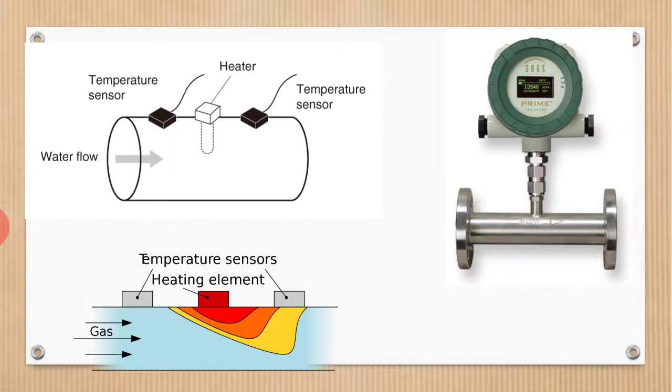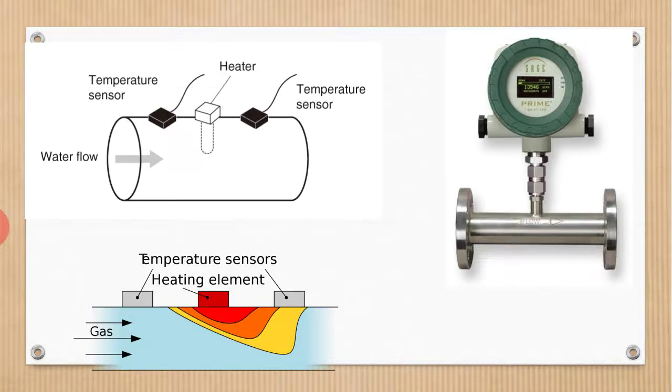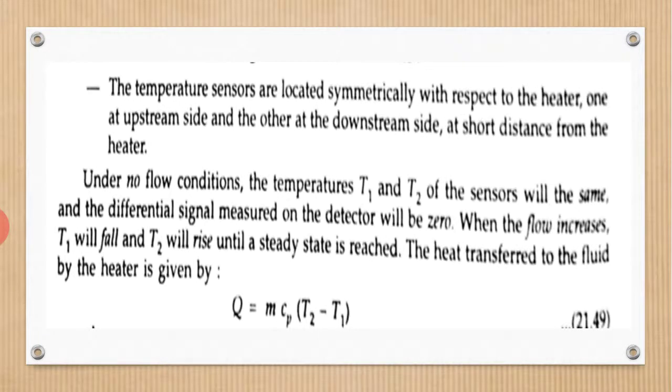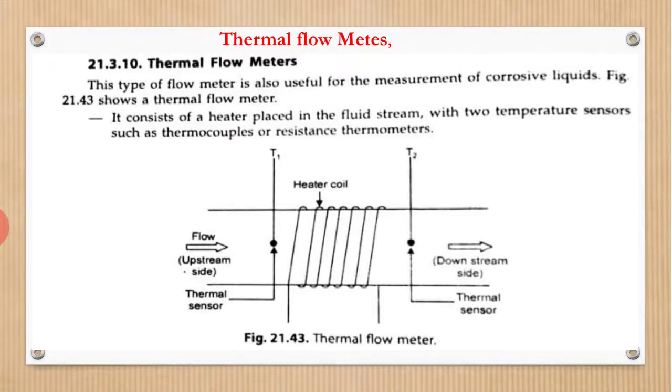It is mentioned here that the liquid, water or gases, is flowing here. Here are temperature sensors 1 and 2, and the heater is placed over this one. Now I will explain the working.